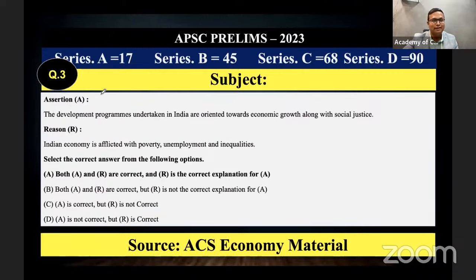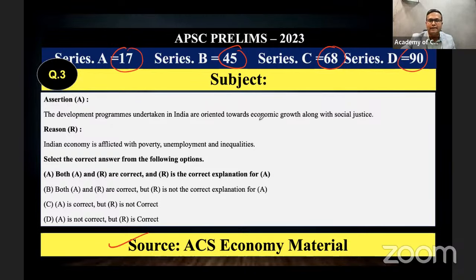Next one. In the development chapter, we have discussed what is development, what is growth and development. I'm not mentioning everything, and you can see that whatever questions came from the ACS material I have mentioned here, and what are the question numbers from series A, series B, series C and D. Also, you can see this question when you analyze it.